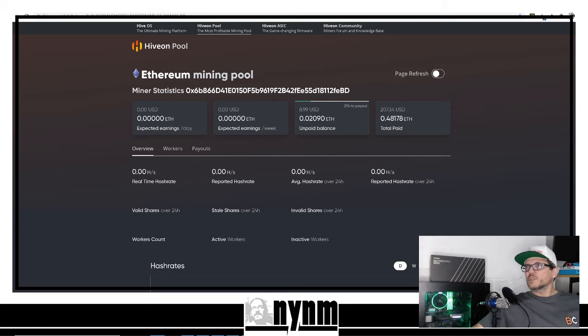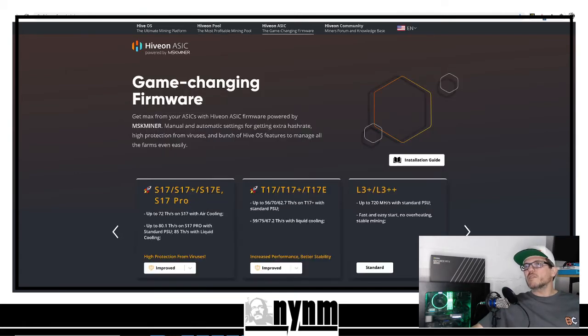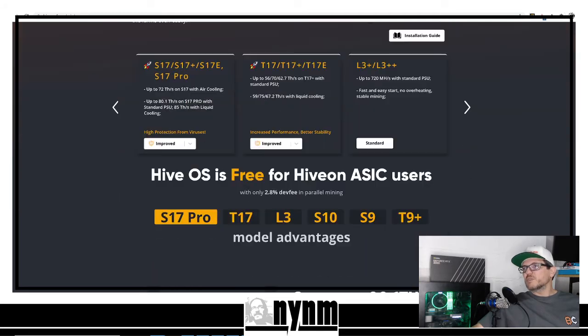Slides it right over. It's pretty sweet. So we're showing you guys HIVEOS and all the different things that we've got. I currently don't have any ASIC that are able to use HiveOn ASIC, but they do have their own firmware that does let you get a little bit better life out of those. Definitely have some different models there.